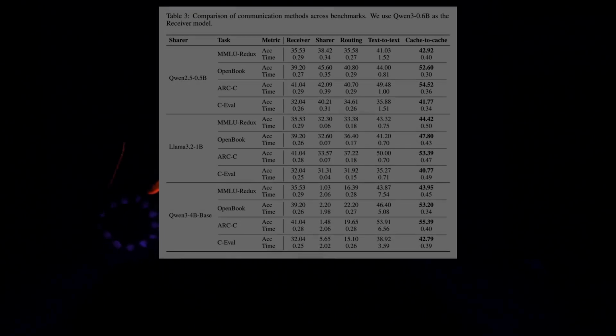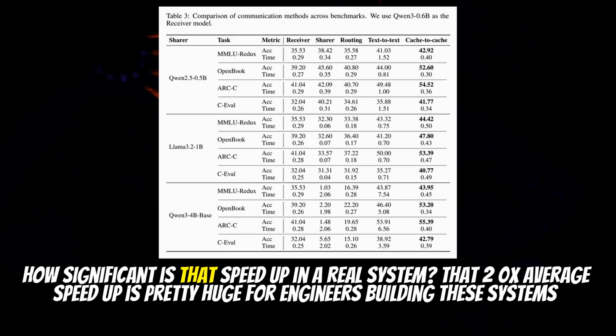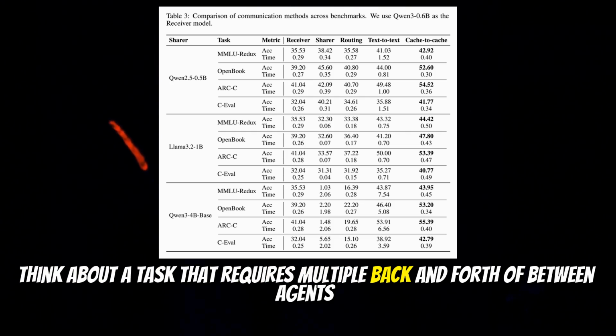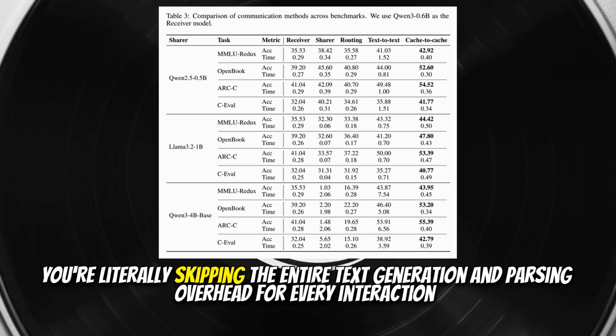Okay, let's talk results. We mentioned the headline figures: 3-5% accuracy gain, 2x speedup. How significant is that speedup in a real system? That 2.0x average speedup is pretty huge for engineers building these systems. Think about a task that requires multiple back and forth between agents. If each step takes half the time, the overall user experience and the computational cost can drop dramatically. You're literally skipping the entire text generation and parsing overhead for every interaction.